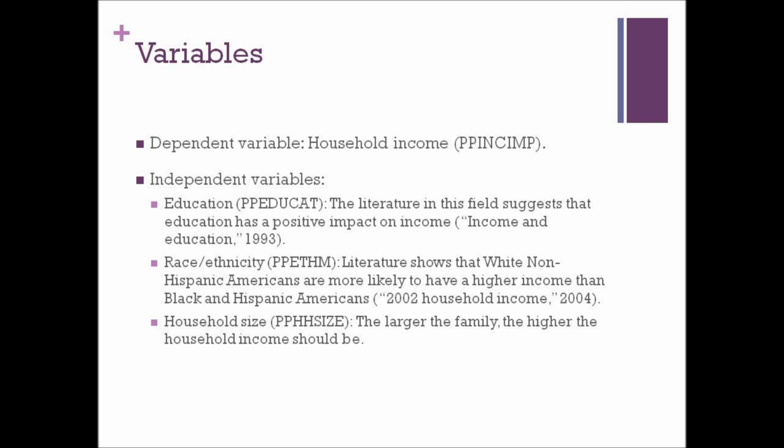The second independent variable is race/ethnicity. Literature shows that white, non-Hispanic Americans are more likely to have a higher income than Black and Hispanic Americans. This has been made into a dummy variable. We expect to see households with members that are white to have a higher income. Household size is also a factor that could influence household income. The larger the family, the higher the household income should be. The rationale for this is very basic. Larger families might have more sources of income, and they will actually need more money to function as a unit.